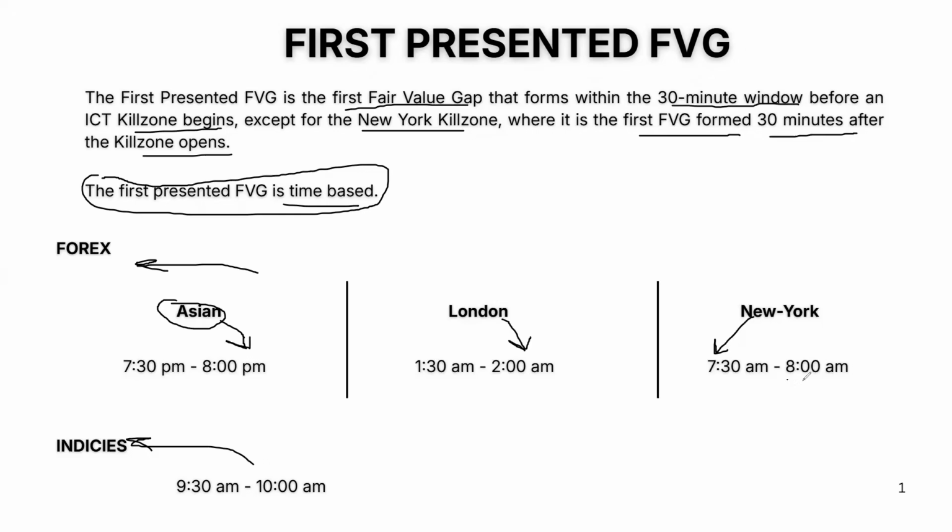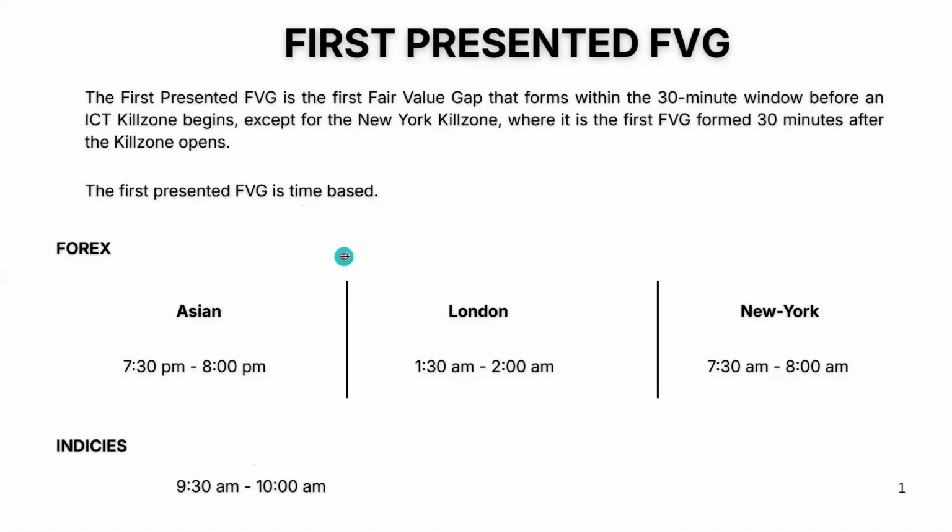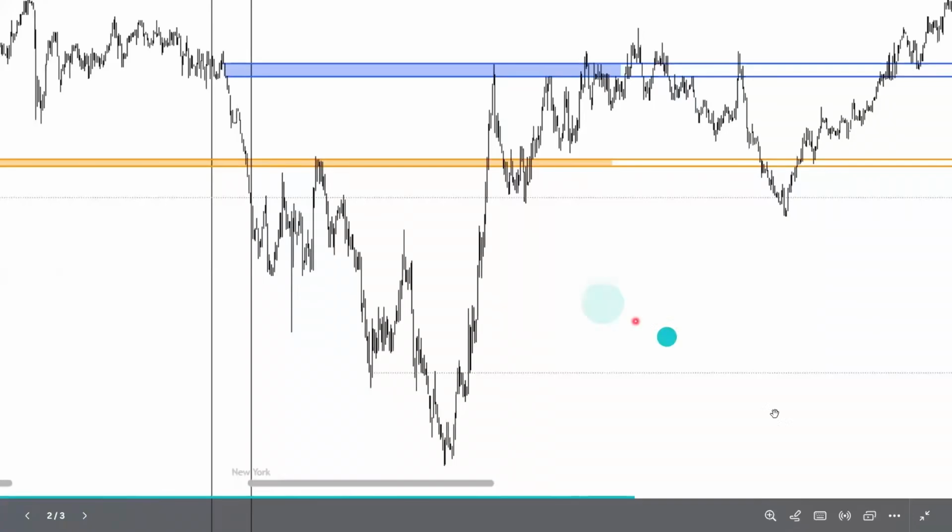Some people use 8 a.m. as New York Q zone, but I use 7 a.m. as my New York Q zone. But the standard, which is the ICT standard, the 7 a.m. is the ICT New York Q zone. That's when it begins. Then for your indices, that's the NASDAQ, it's within the 9:30, 10 a.m. time window. So it's very simple. Within this time window, the first fair value gap that you find is the first presented fair value gap.